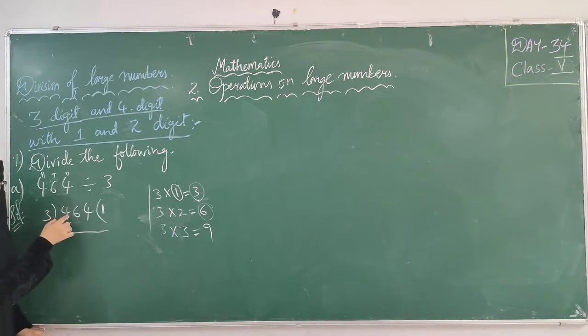This is our 4, right? From 4 we have to remove 3. Take out your 4 fingers, remove 3. How many are left? 1. I am keeping 1. No, I have not completed my division. I am having 2 more digits here. So what should I take?